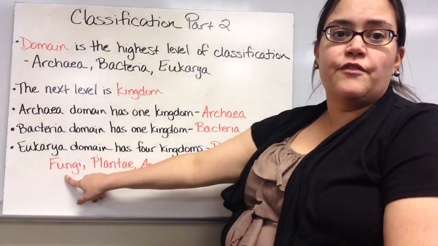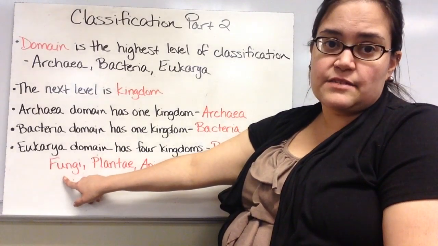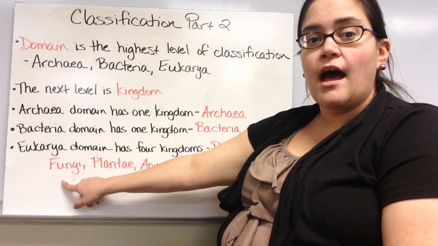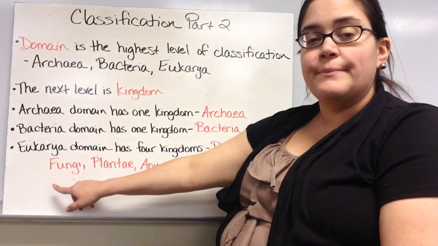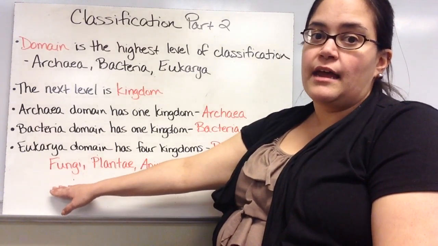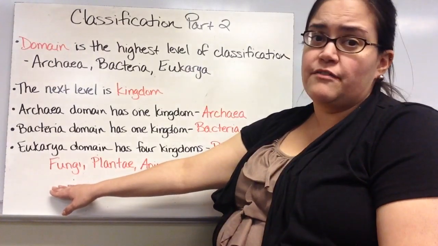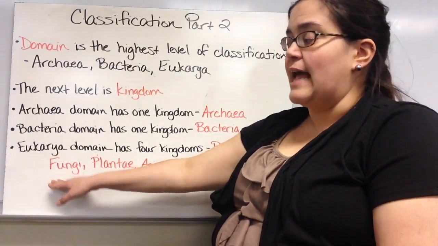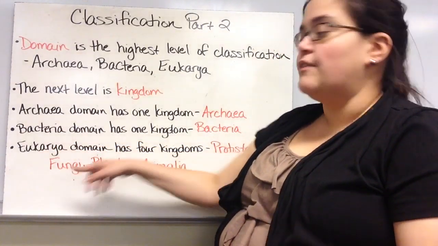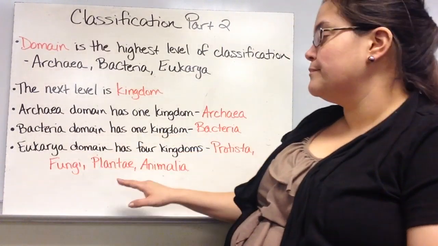Next is fungi. This is fungus, so like mushrooms. Go in fungi kingdom. They are heterotrophs. They have to go find their food, and they're usually multicellular, but they usually feed on dead matter, like dead logs or dead animals that have already passed away. That's what fungus feeds on. So fungus, they have a nucleus in their cell, so they're eukarya, but then they reproduce differently than the rest of the kingdoms. They find their food differently, so that's why they're in a group to themselves.